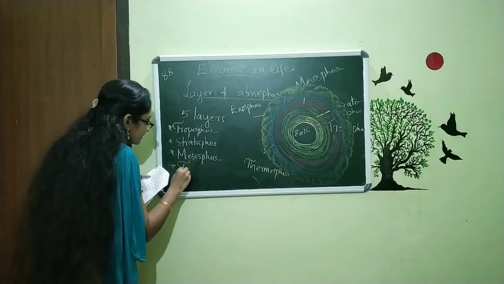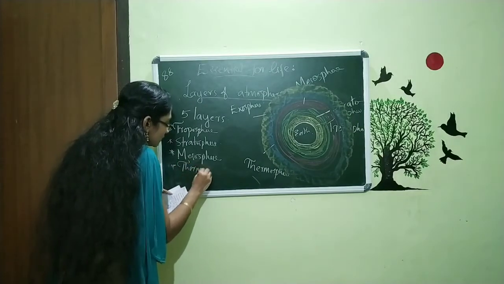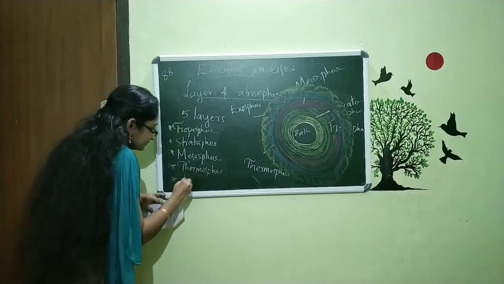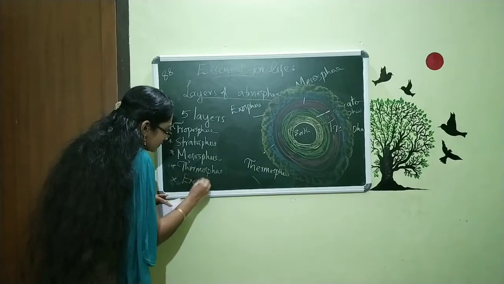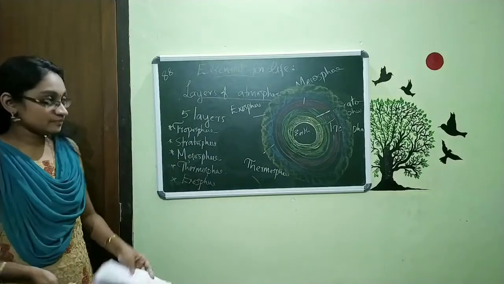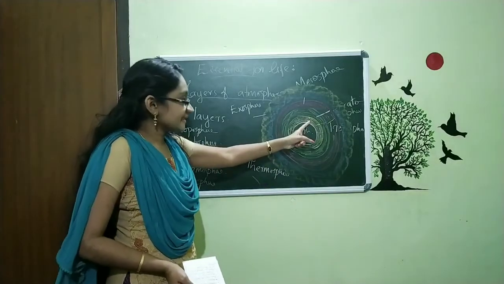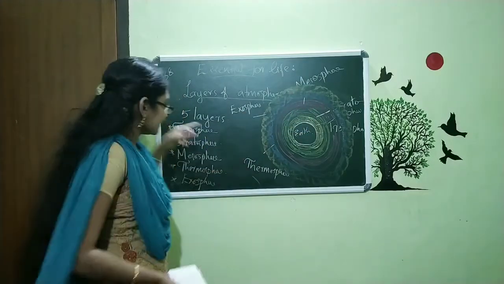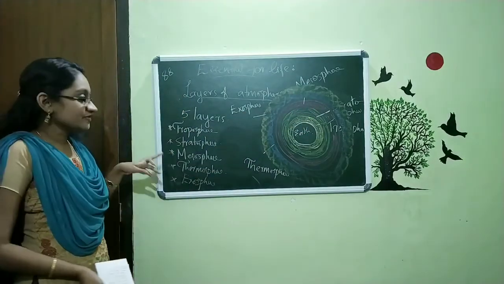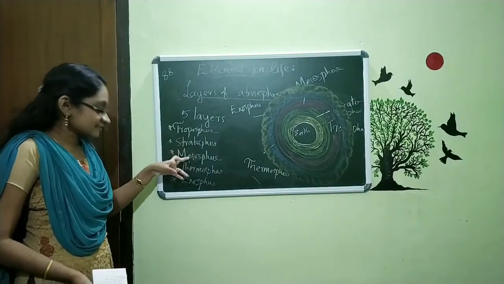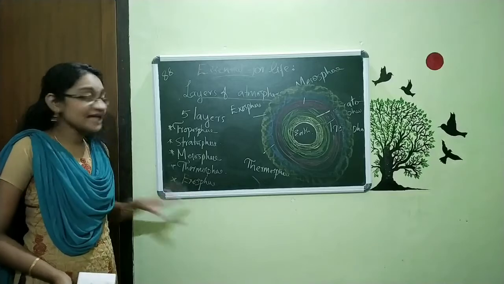Fourth one is thermosphere. And the last one, exosphere. And actually the order is important, because the first, second, third, fourth, and fifth layers are within this order. So you want to remember this order. First is troposphere, stratosphere, mesosphere, thermosphere and exosphere.